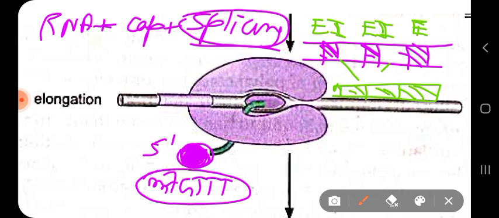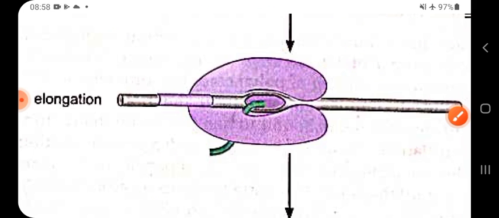It also unwinds the DNA from the front and rewinds the DNA from behind, and dissociates the growing RNA chain from the template as it moves along, and performs a proofreading function. So you can see it does many functions.